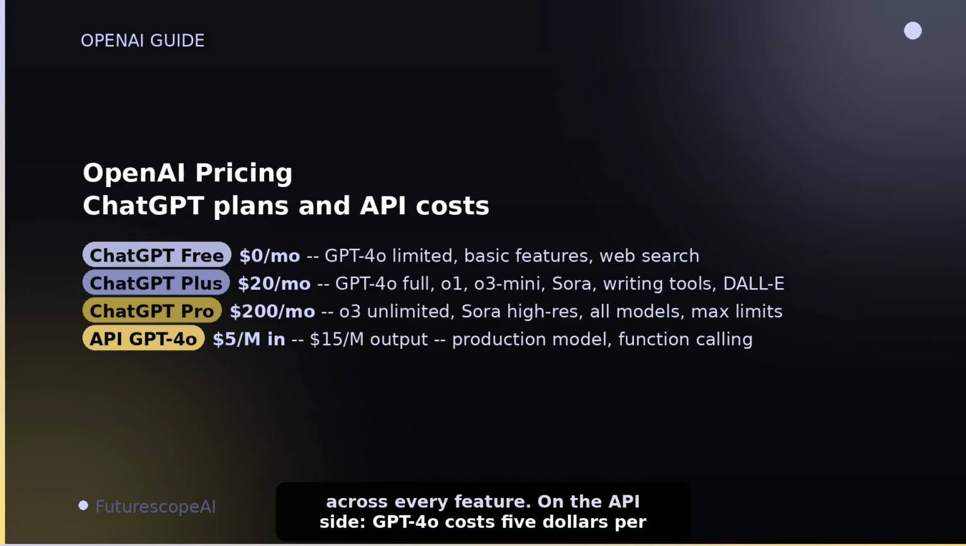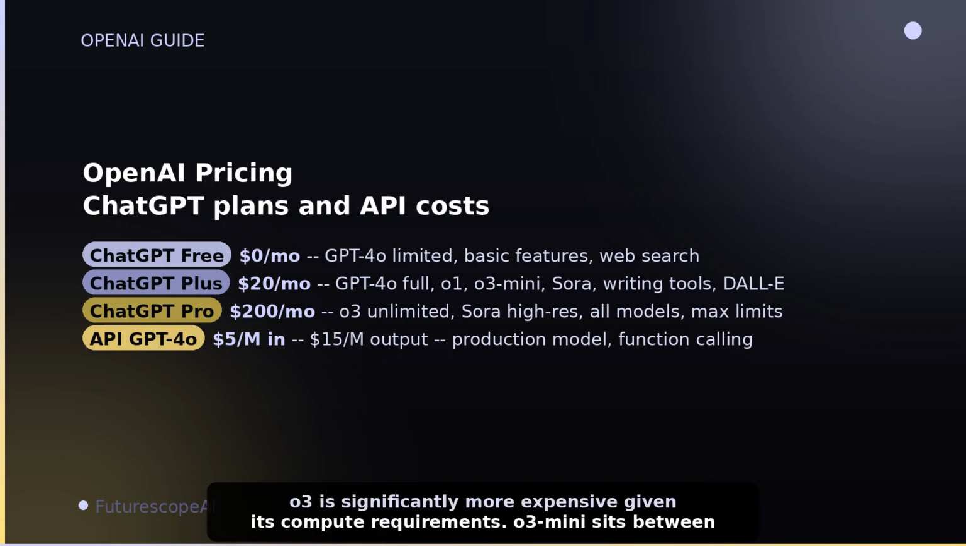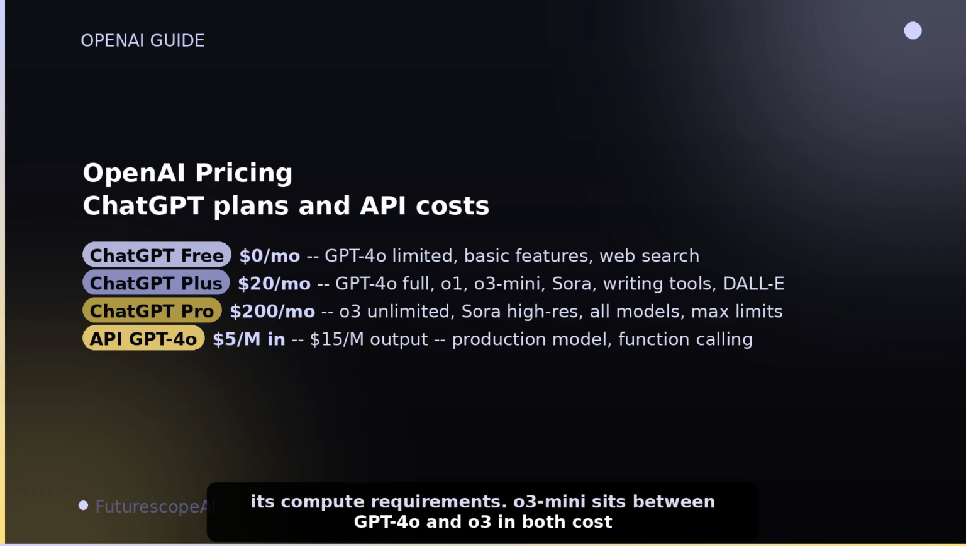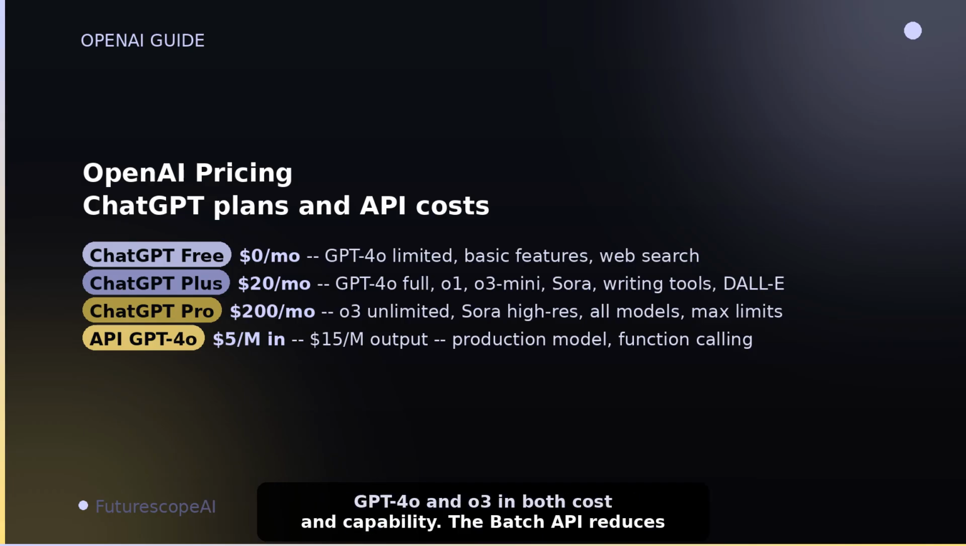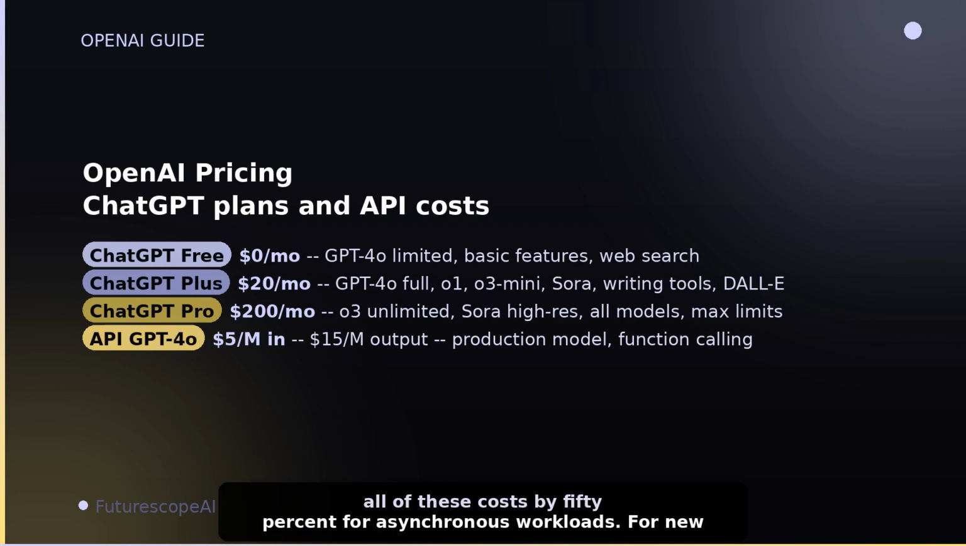On the API side, GPT-4o costs $5 per million input tokens and $15 per million output tokens. GPT-4o Mini costs 15 cents per million input and 60 cents per million output. O3 is significantly more expensive given its compute requirements. O3 Mini sits between GPT-4o and O3 in both cost and capability. The Batch API reduces all of these costs by 50% for asynchronous workloads.